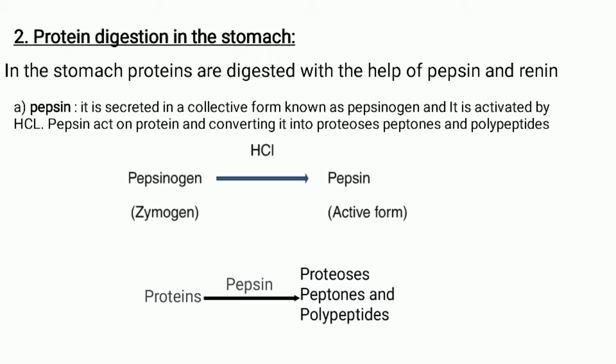In the diagram, we observe that the zymogen, which is an inactive form, pepsinogen, is activated with the help of HCl, and the action of HCl on the pepsinogen converts it into pepsin. This pepsin acts on the proteins and converts them into proteoses, peptones and polypeptides.